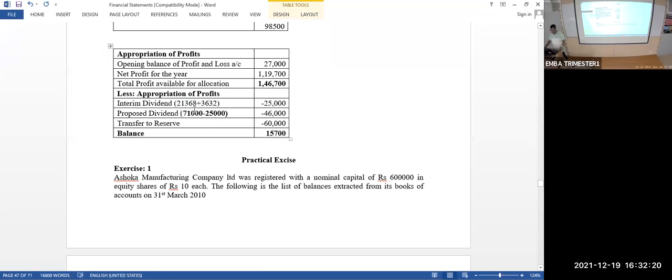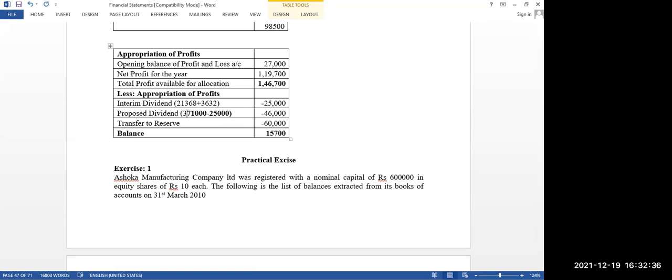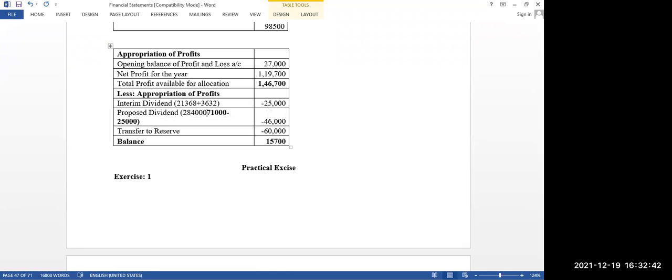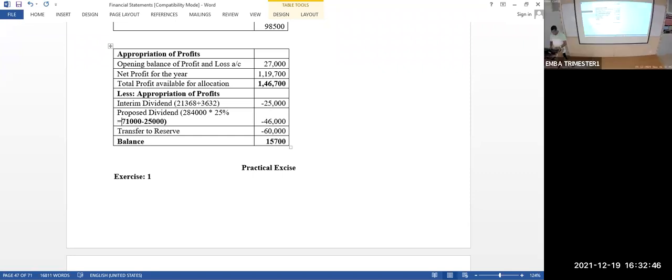It's nothing but the percentage of dividend on the paid up capital. Paid up capital is how much? 30 lakhs or 3 lakhs? Check the balance sheet, what is the share capital? 3 lakhs minus 16,000. 3 minus 16, that is equal to 2 lakh 84,000, into the rate of dividend, 25%. That is equal to 71,000.